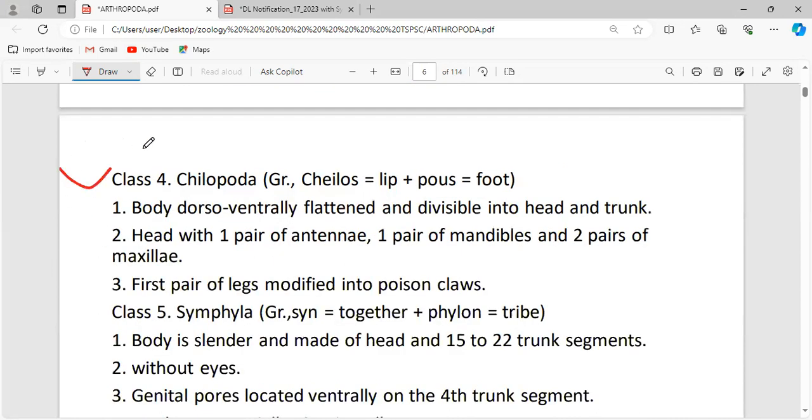Clear? Now class 4, Chilopoda. Chilos means lip, and pous means again foot. The body is dorso-ventrally flattened. The same characteristic is seen in another phylum. What is the name of the phylum?